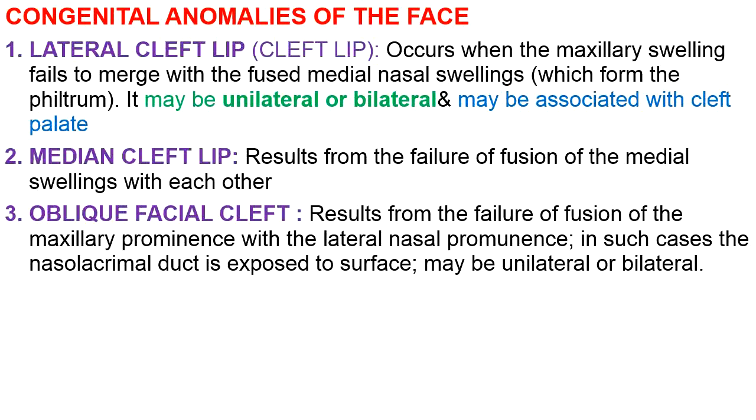The reason I have repeated many times in our discussion is that the failure of fusion of the maxillary swelling with the medial nasal swellings on one or both sides leads to this anomaly, that is, presence of a cleft between the philtrum and the lateral part of the upper lip. It may be unilateral or bilateral, but unilateral is more common, and it is more common on the left side, and it is more common in male babies.